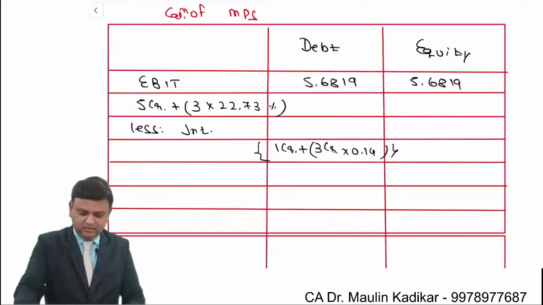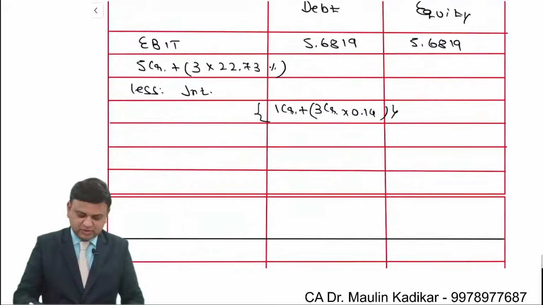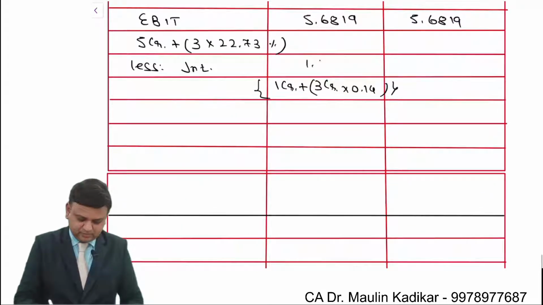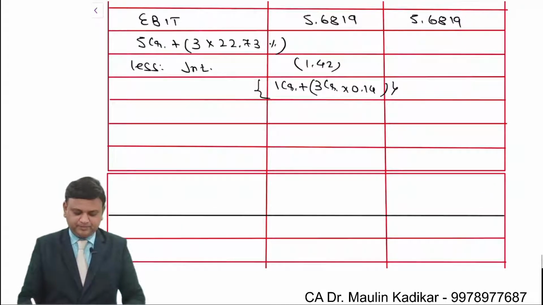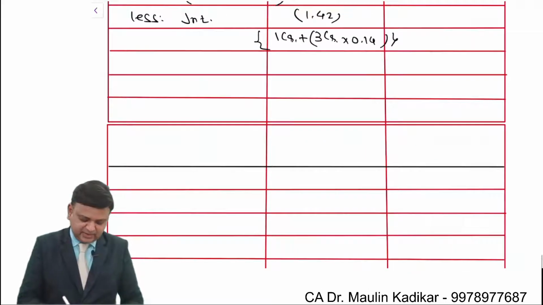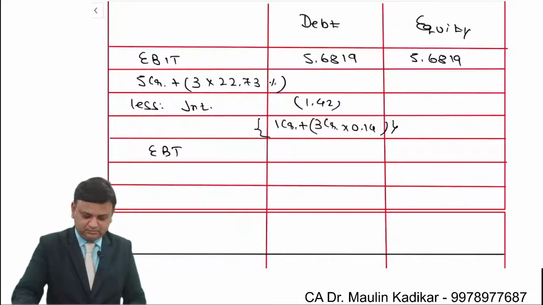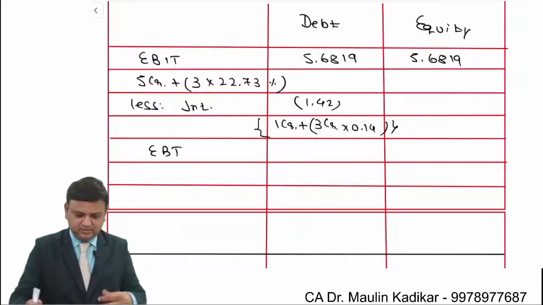So 3 into 14%, 0.42 crore plus 1. So it is 1.42 crore. EBIT minus interest is EBT. It is deducted from 5.6819.